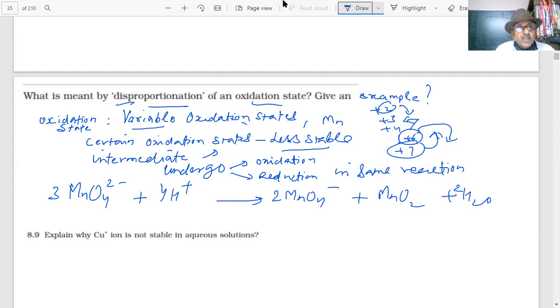So what is the oxidation number of manganese here? Tell me.